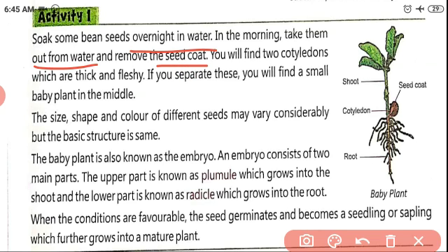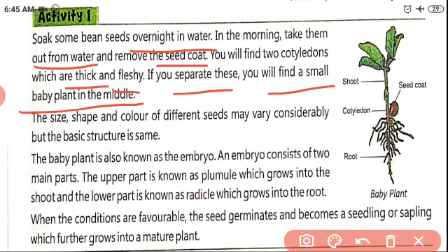You can easily remove the seed coat. You will find two cotyledons which are thick and fleshy. If you separate these, you will find a small baby plant in the middle. Try this one in your home, children.